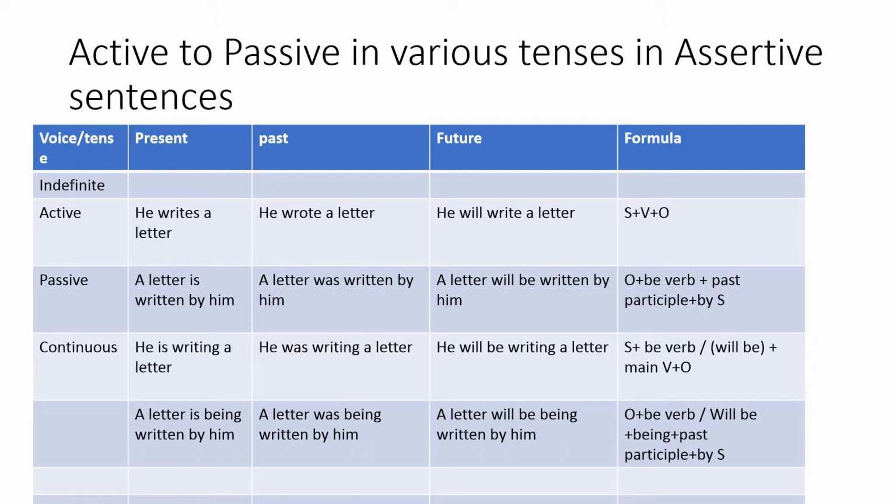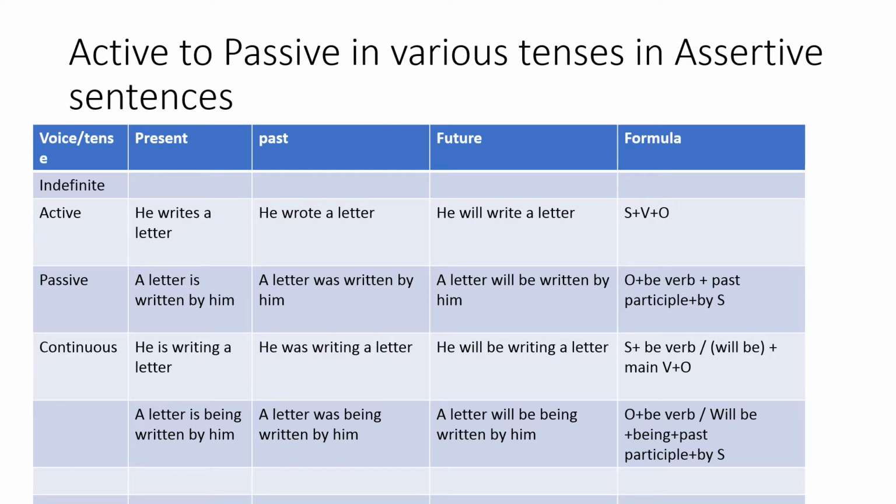So what does it mean? In the passive voice, in the present form, it is: a letter is written by him. The past tense remains the same except for the change of the be verb in the past tense, that is was. So a letter was written by him. In the third case, I have brought in will be as the be verb. So the sentence is: a letter will be written by him.